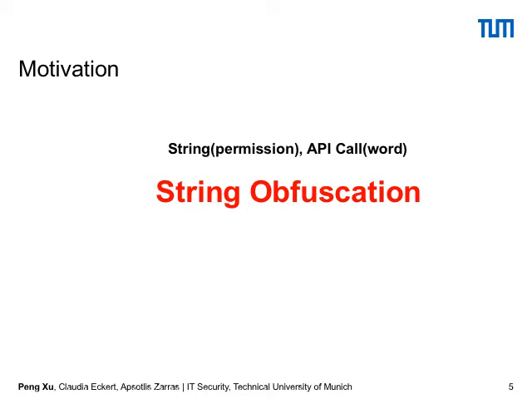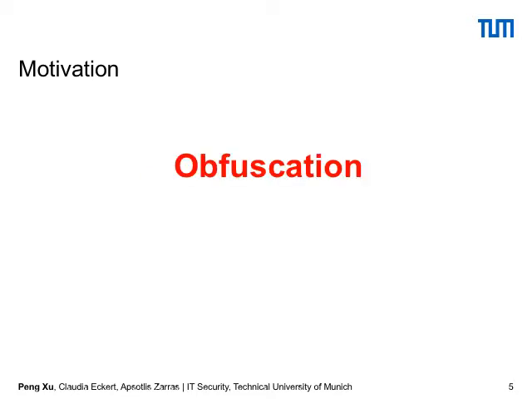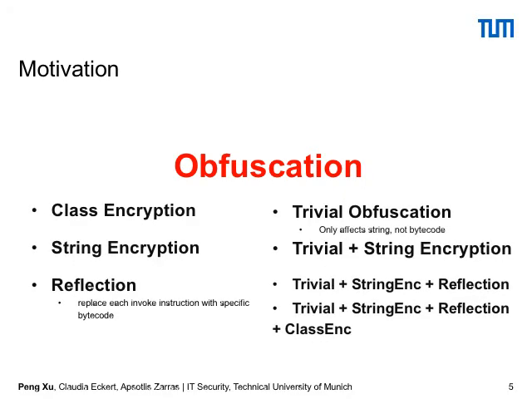Except for string obfuscation, we also have other obfuscation technologies, like class encryption, reflection, and trivial obfuscation. The difference between trivial obfuscation and string encryption is that trivial obfuscation only affects the strings in the application, like the name, like the permission name, but it doesn't consider the bytecode. Bytecode is also composed of many strings. We also have combinations of simple obfuscation technologies, like trivial plus string encryption plus reflection plus class encryption. So this is one point.